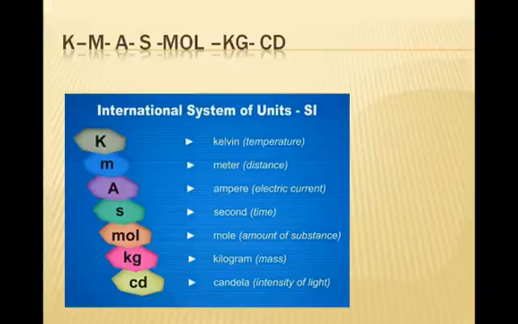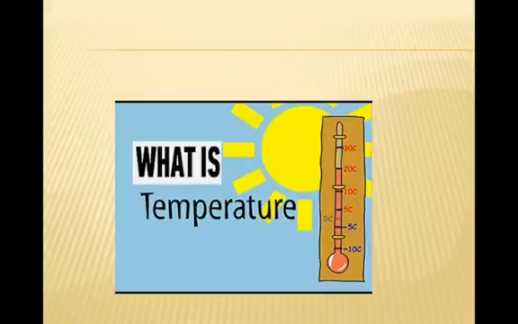It measures distance. A means ampere, it measures electric current. S means second, it measures time. Mole means to measure the amount of substance. Kilogram means to measure mass. CD means candela, to measure the intensity of light.